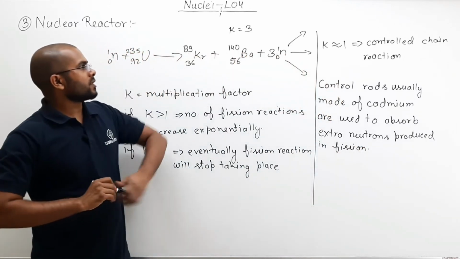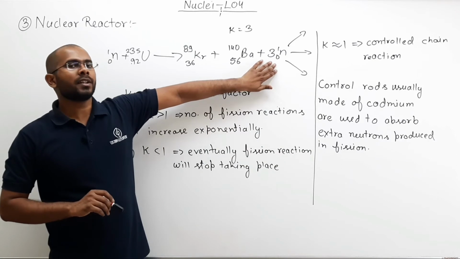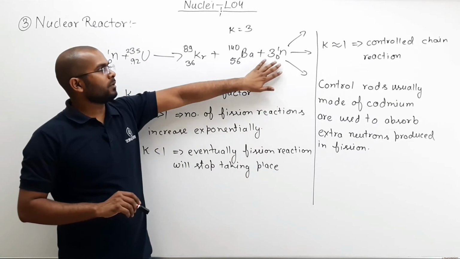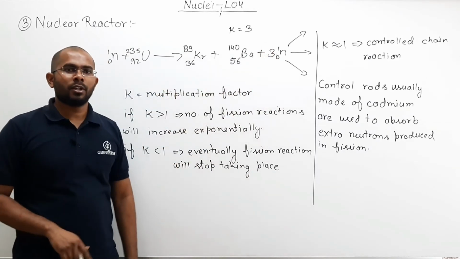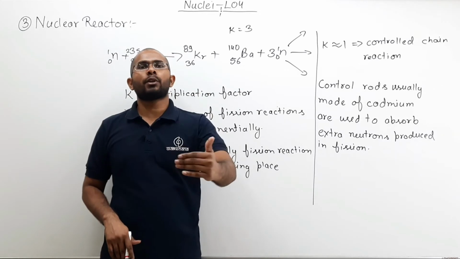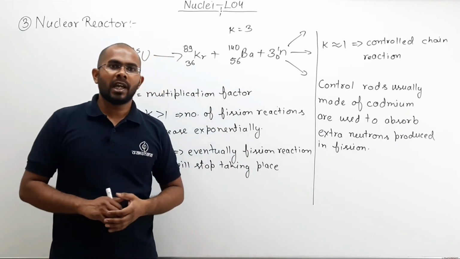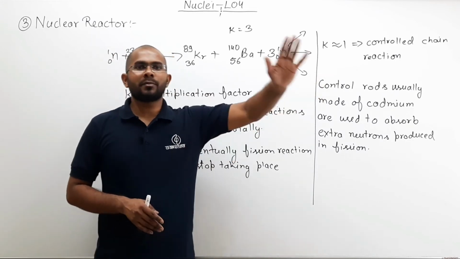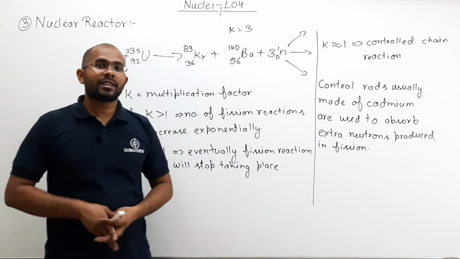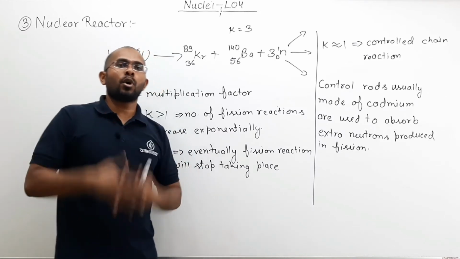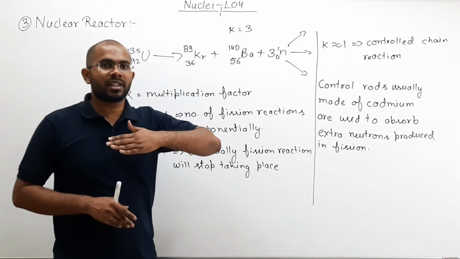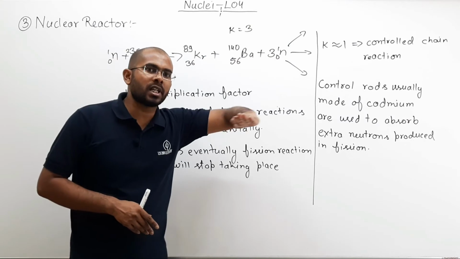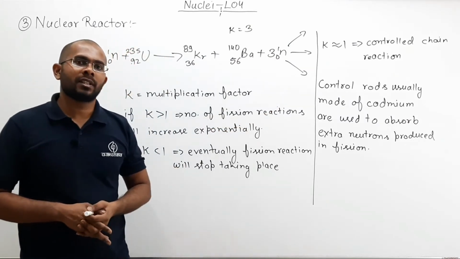So when control rods are used to absorb extra neutrons, meaning here I will use control rods made up of cadmium to absorb 2 out of these 3 neutrons. So I will not allow all the 3 neutrons to create further chain reaction. I will absorb 2 of them and I will allow 1 of them to further create chain reaction. That way I can control that my reaction does not increase exponentially. I can control the output of my nuclear reaction.